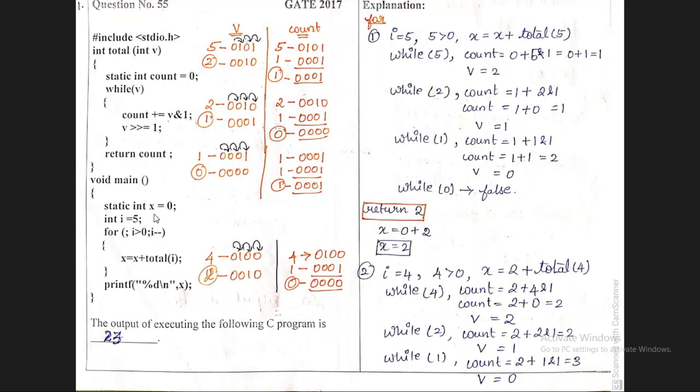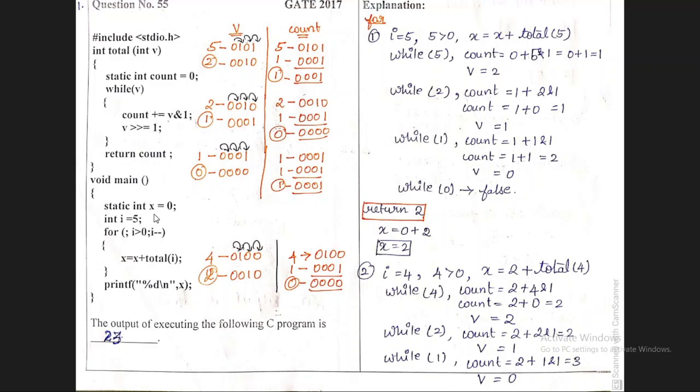In the main function, we have the first statement, that is a variable declaration, that too a static variable declaration. Now, static variable x is equal to 0. Initially, the default value of a static variable is 0, but they have assigned 0 to this static variable. Okay, we will move on to the second statement. In the second statement, we have variable i, which contains the value 5.